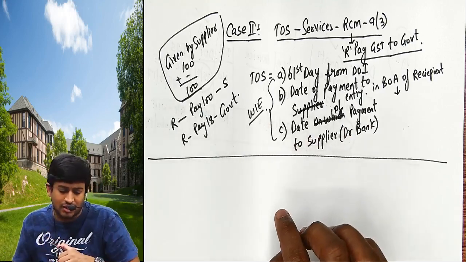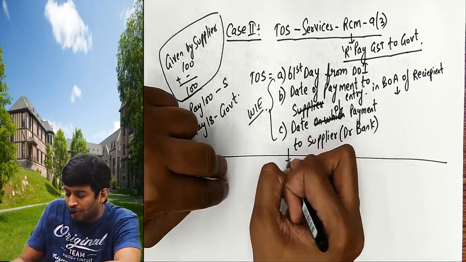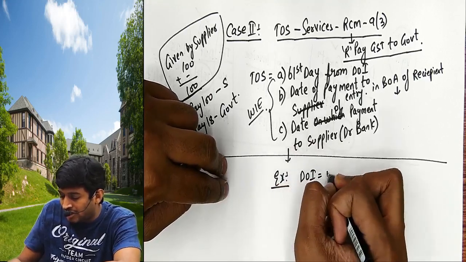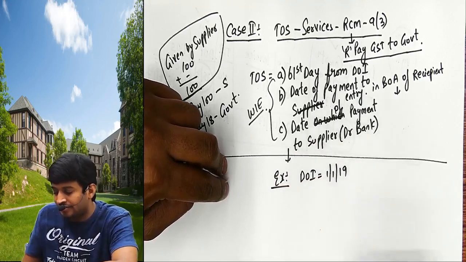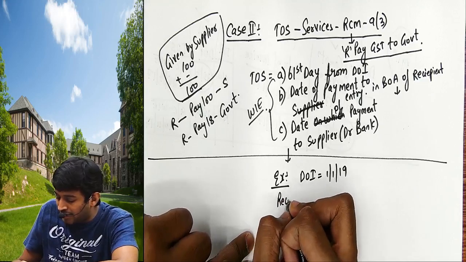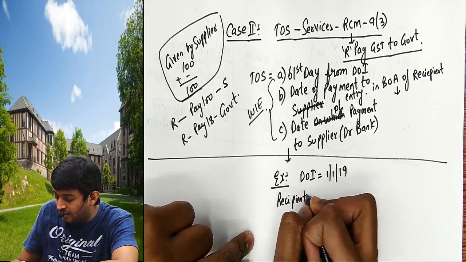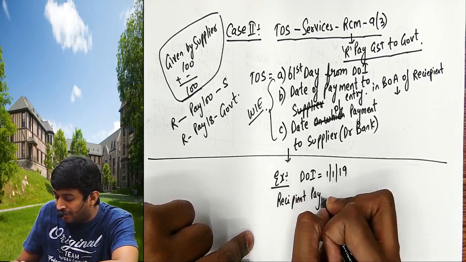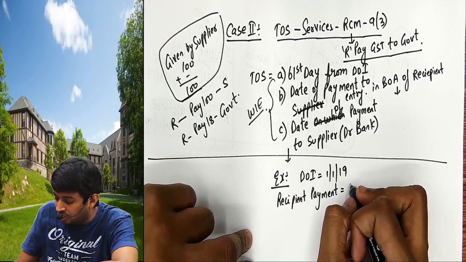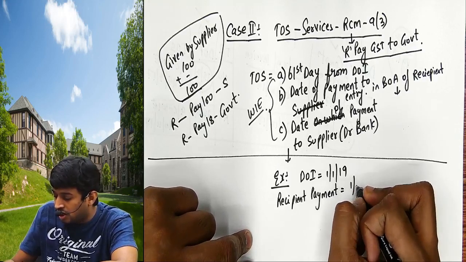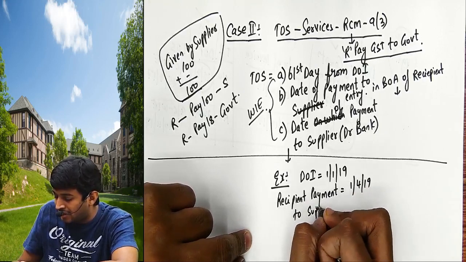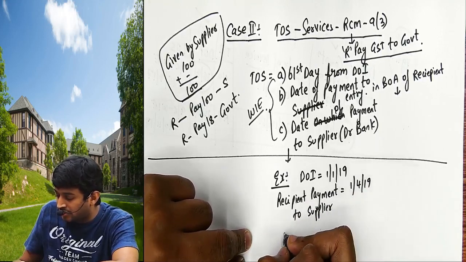Whichever is earlier. I'll explain with an example, listen to the first example. Date of invoice, assume 1/1/2019. The recipient made the payment through check on 1st April 19, made the payment to supplier through check on this date.